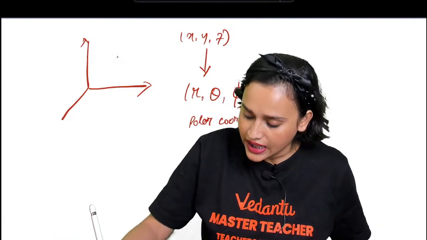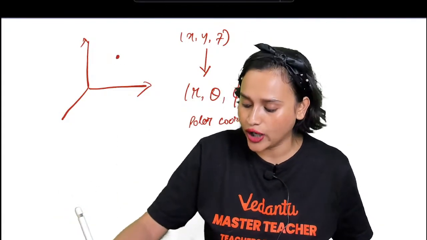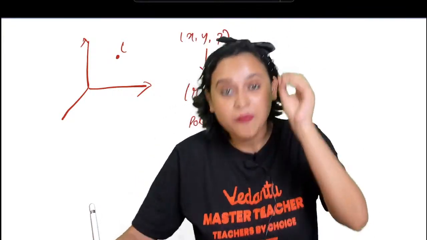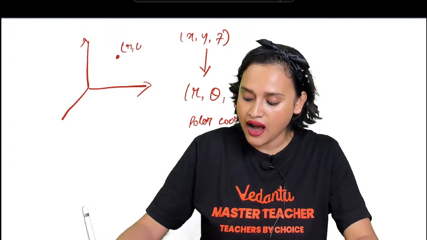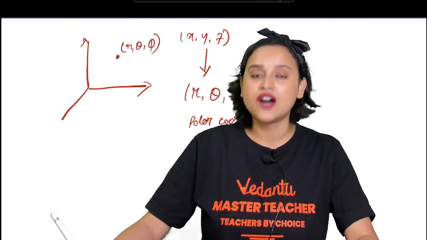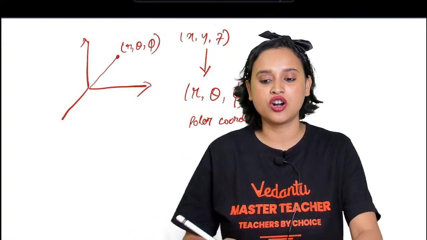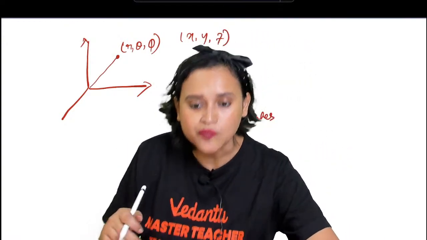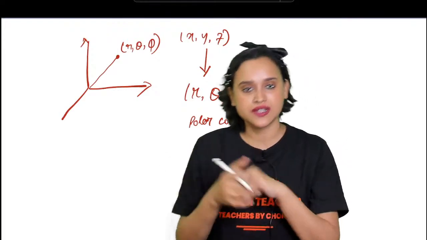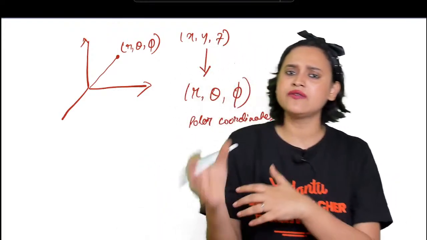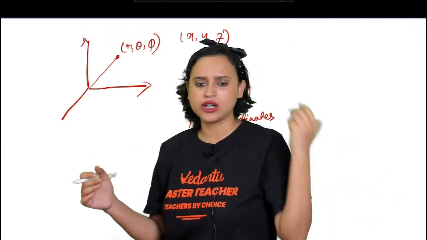So basically, right here, if you solve it, this point will no longer have x, y and z, but it will have r, theta and phi coordinates. Okay, all right. So this will be your polar coordinates, everybody. When you solve it, you get different values of psi. And those different values of psi will be psi 1, psi 2, psi 3, whatever.